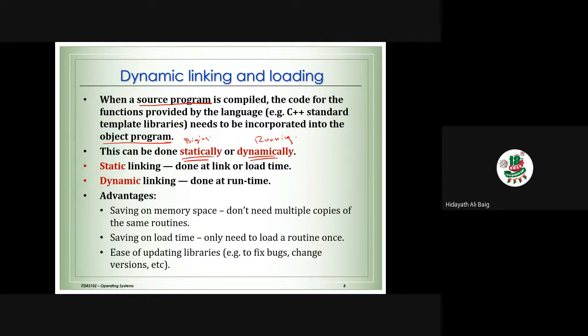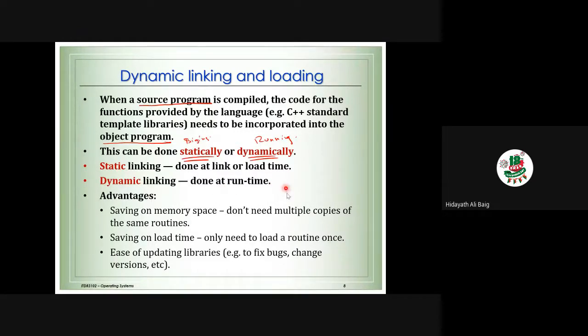That means the program may increase, the program may decrease. We need the memory when the program is running. So you can see here, the linking happens in two ways: statically, dynamically. Static linking is done at the link or the load time, which means in the beginning of the program. Dynamic linking happens when the program is running, during the run time.